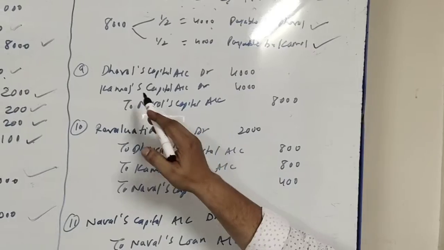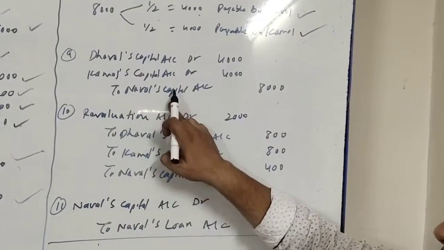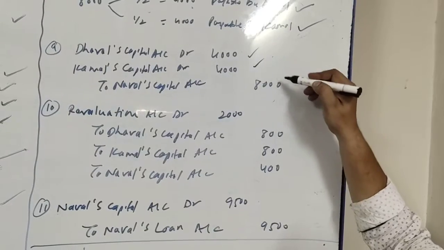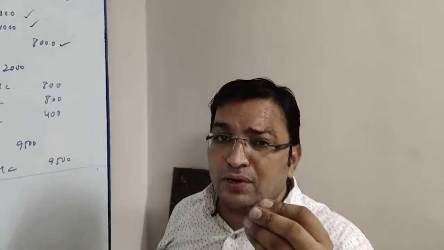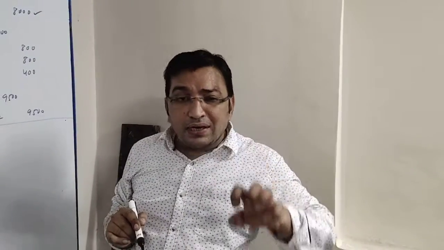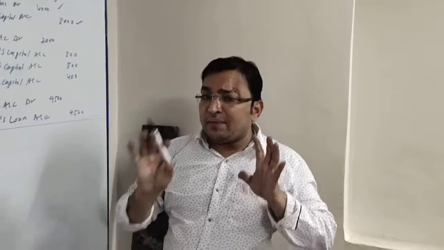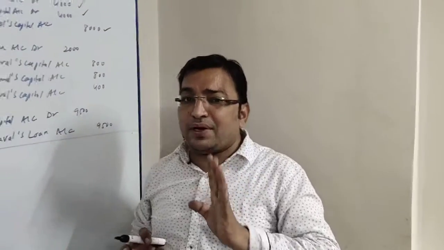So here the entry is Dhaval's capital account debit, Kamal's capital account debit to Naval's capital account. 4,000, 4,000, 8,000. We very well know when we need to give credit of goodwill to the retiring partner, what is debited? The gaining partners' capital accounts are debited and the retiring partner's capital account is credited. So Dhaval's capital account debit, Kamal's capital account debit to Naval's capital account.